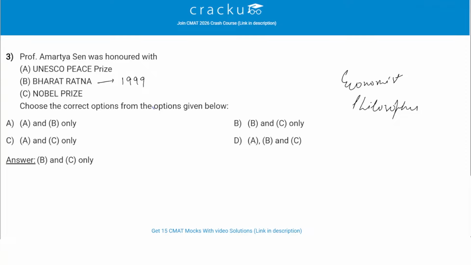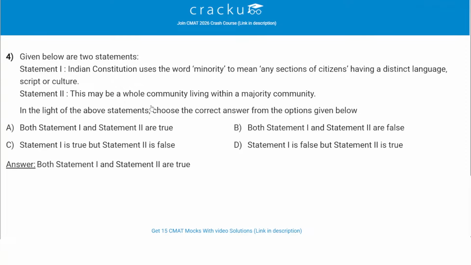He was also awarded the Nobel Prize in Economics in 1998 for his work on social choice theory and poverty. He was never awarded the UNESCO Peace Prize. So he was given only two prizes, the Bharat Ratna and the Nobel Prize. Therefore, the correct answer is option B, which says only B and C are correct.